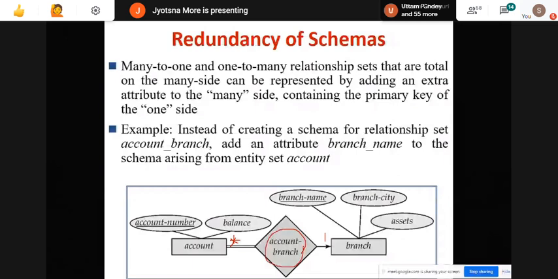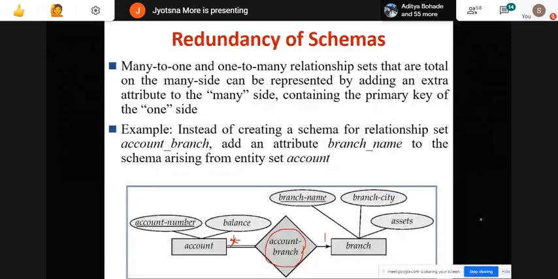What is the primary key of the one side? Branch name will be added into my account relation, that is the many side which has the total. Branch name is the primary key of the one side, so it will be added as a foreign key on the account side. Okay, clear?